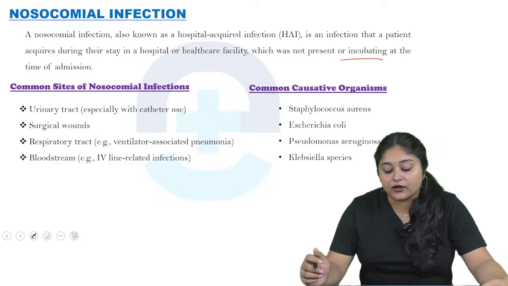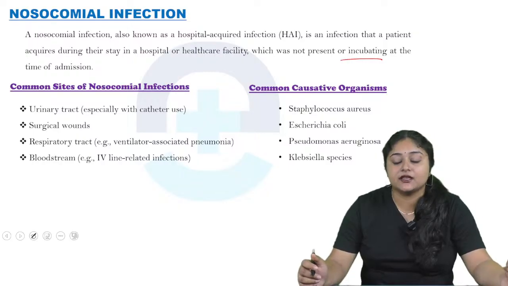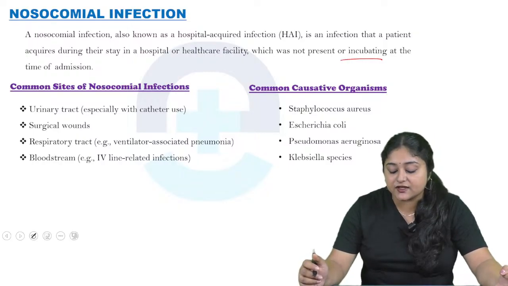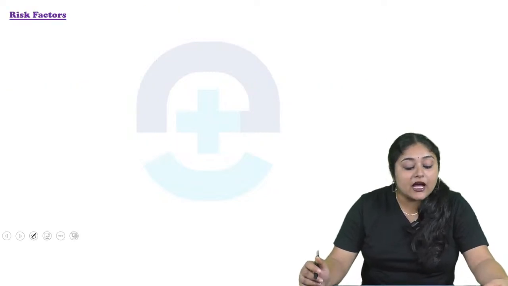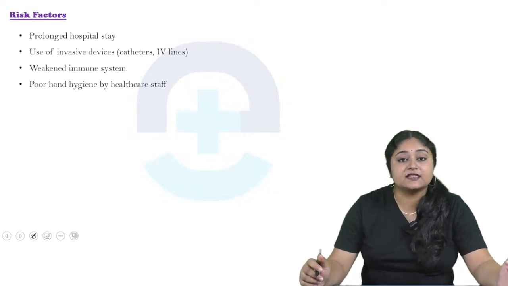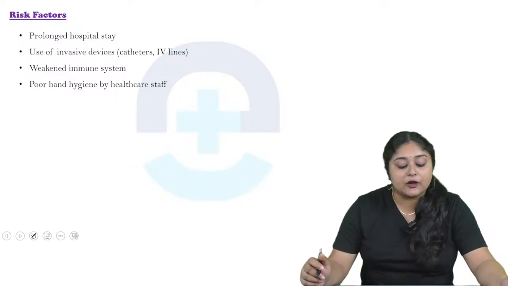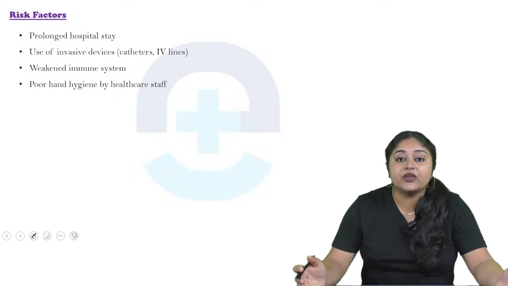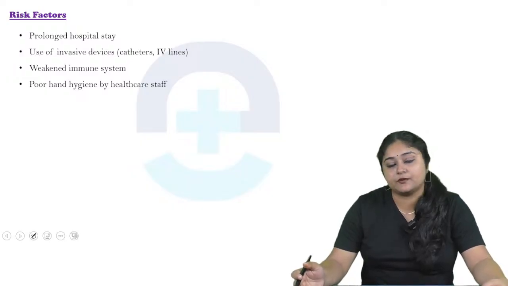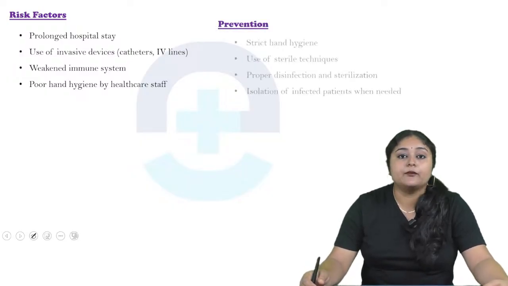Common causative organisms: Staphylococcus aureus, Escherichia coli, Pseudomonas aeruginosa, as well as Klebsiella species. Okay, now come to the risk factors. First is prolonged hospital stay, use of invasive devices, for example catheters, IV lines, etc. Then weak immune system, then poor hand hygiene by healthcare staff. Now come to the prevention.